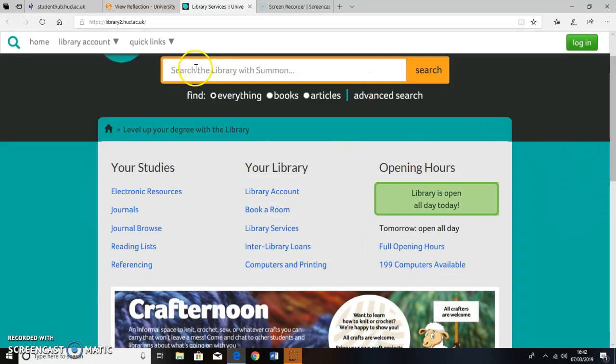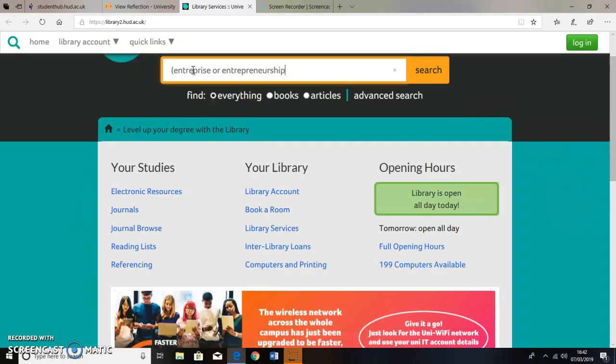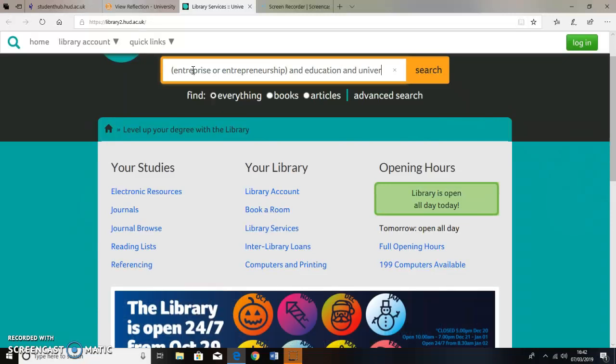So another search pattern that we can use is using a Boolean query. So I have an attempt here in Summon, and I'll type in (enterprise or entrepreneurship), close the bracket, and education and university, and then I click search.